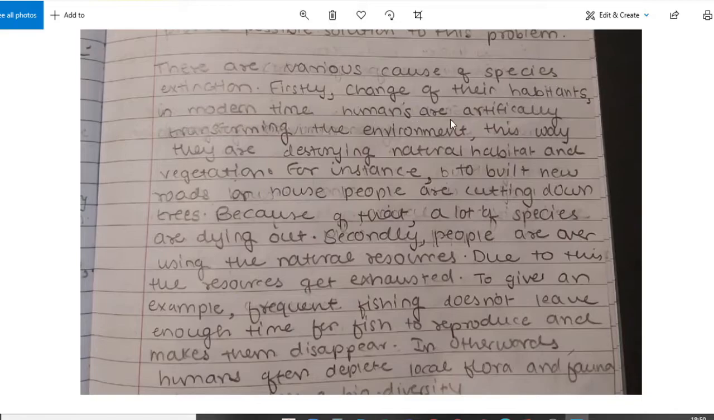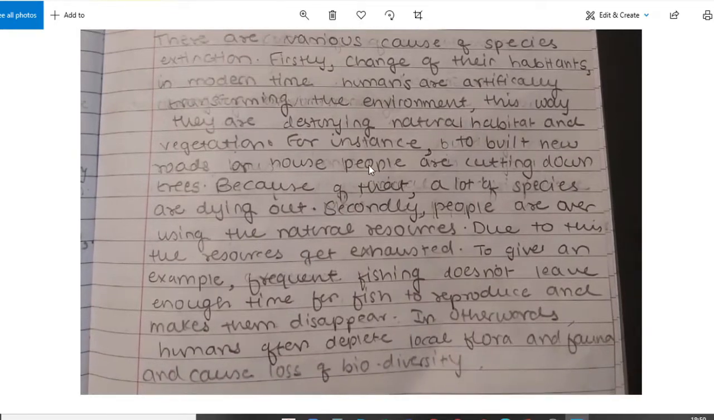In modern times, humans are artificially transforming the environment. This way, they are destroying the natural habitat and vegetation. Okay, for instance, to build new roads or houses, you need to write houses here. People are cutting down trees. Because of that, a lot of species are dying out. Secondly, okay, you need to write here how exactly the species are dying out. That is, the plants are dying as well as the birds that live on the plants have the loss of habitat and therefore they are dying.